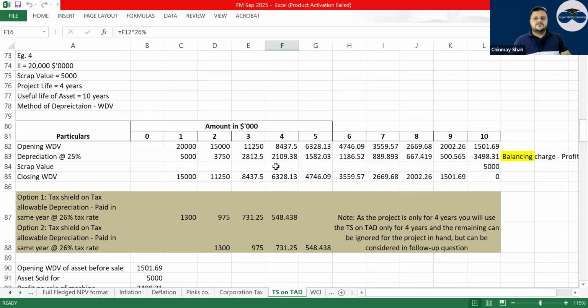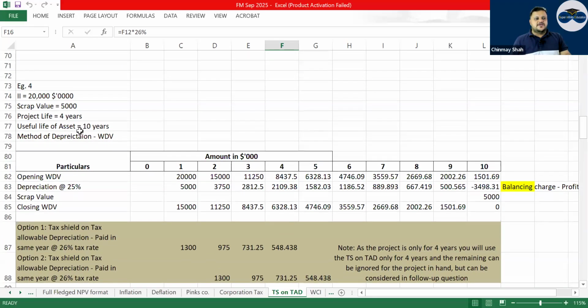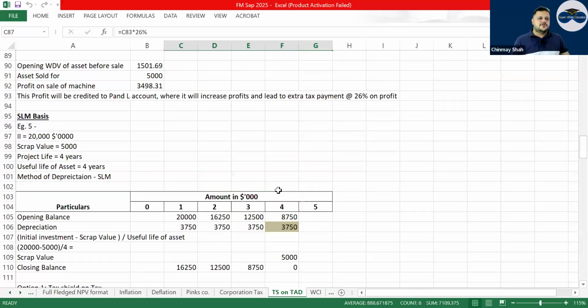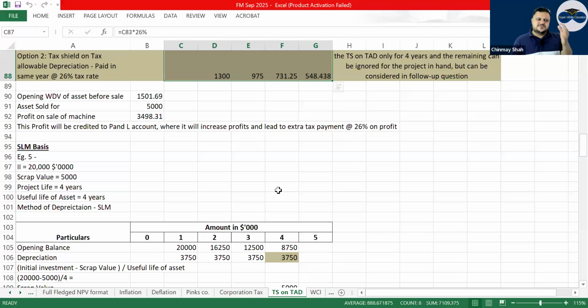Now have a look. What is happening? The life of the asset is 10 years and project life is only 4 years. So you will only take tax shield in the project for what? 4 years only. Maybe the calculation can be done for 10 years, but project life is only 4 years. You will take TS on TAD only for 4 years, because in the exam, these kinds of questions only come up, correct?